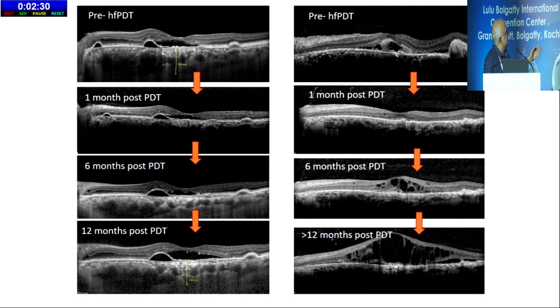Here are a few bad cases. Initially, in the top pictures, you can see that the RPE is totally irregular, and there is loss of ellipsoid and RPE in almost all the sections. In these cases, after PDT, even though there is an early resolution in the second line, it recurs after some time. And the right side lower picture is the bad outcome of a chronic CSCR, that is intraretinal schisis with gross thickening. They are not going to do well.